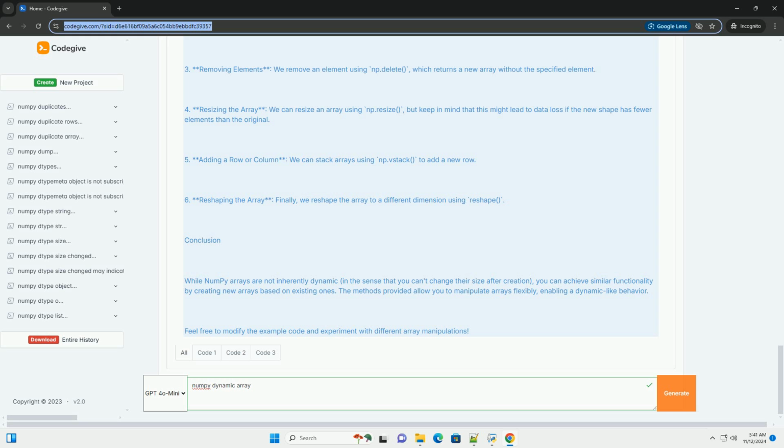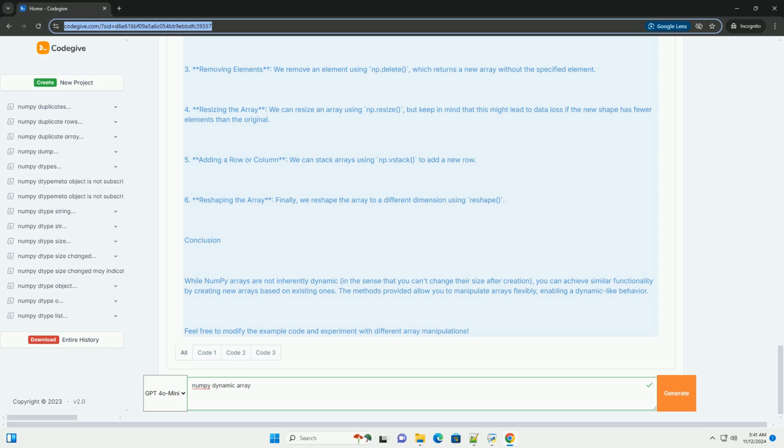Installing NumPy. If you haven't already installed NumPy, you can do so using pip. Example, creating and manipulating dynamic arrays. Here's a tutorial that demonstrates how to create and manipulate NumPy arrays, simulating dynamic behaviors.